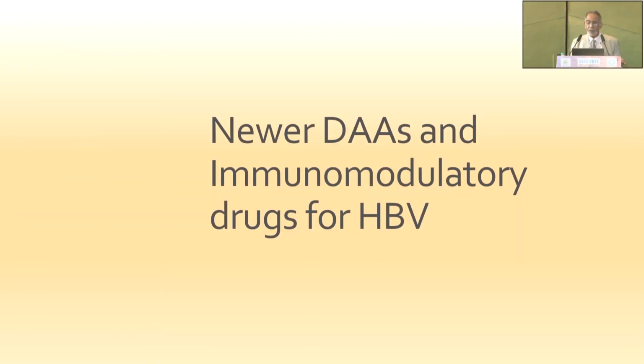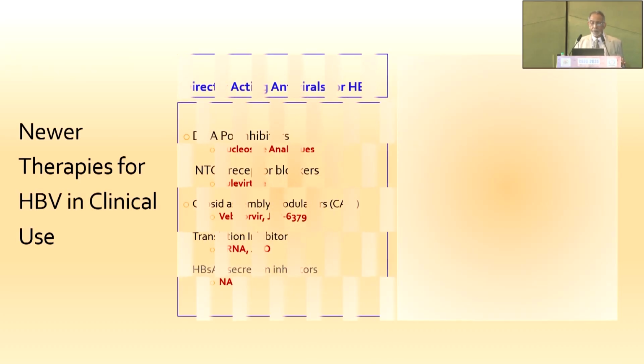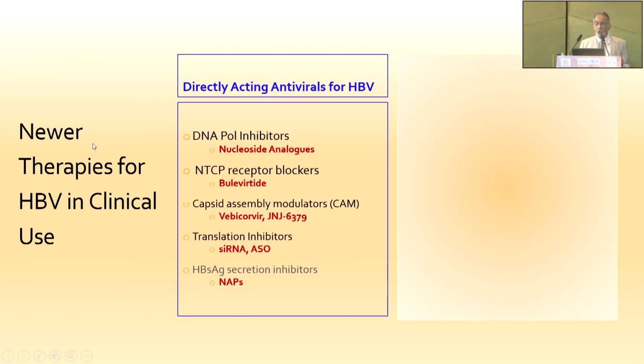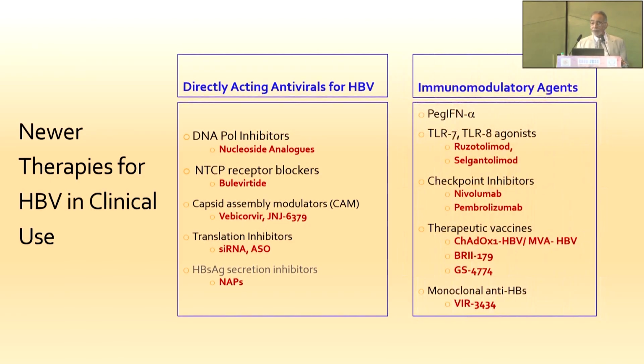So, what are the newer directly acting antivirals for Hep B and immunomodulatory drugs in this condition? These directly acting antivirals include DNA polymerase inhibitors, the well-known nucleoside analogs that we are using all the time. Entry inhibitors like bulevirtide, which blocks the NTCP receptors, capsid assembly modulators, translation inhibitors. The mRNA of the hepatitis B virus is inhibited by these translation inhibitors, that is small interfering RNA or antisense oligonucleotides. And finally, molecules that block hepatitis B secretion from the cell, the nucleic acid polymers.